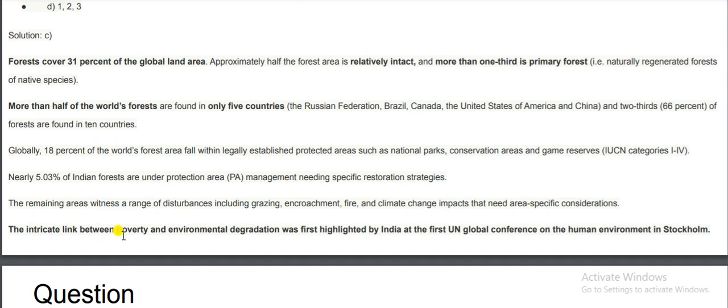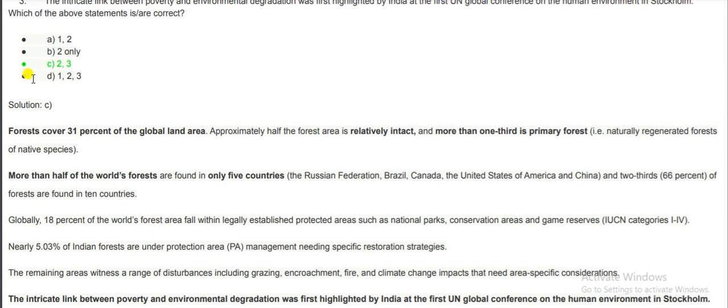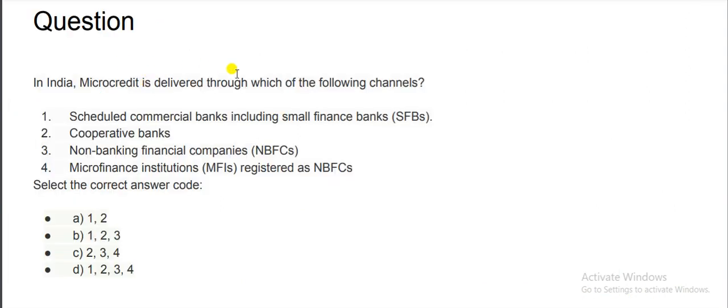The intricate link between poverty and environmental degradation was first highlighted by India at the first UN Global Conference on the Human Environment in Stockholm. That was the option and this is correct. So the correct option will be 2 and 3, C is the correct option. We'll move to the next question.